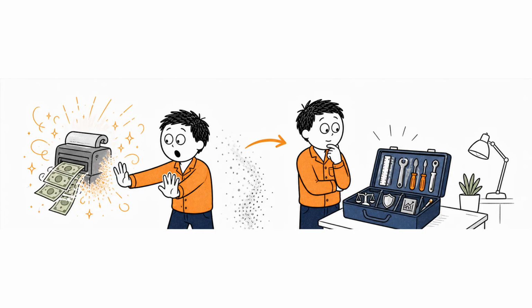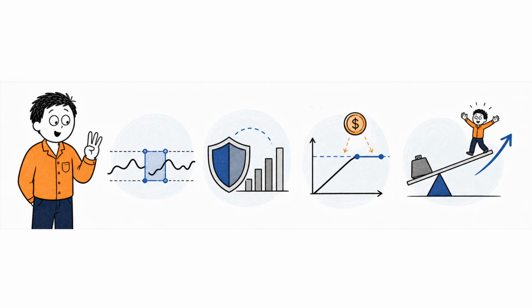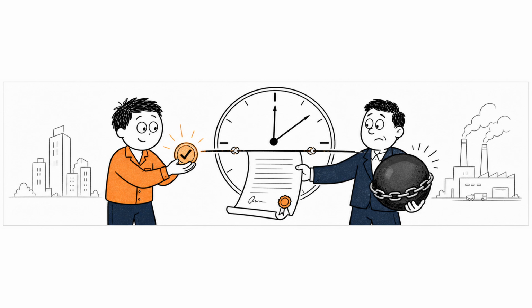Options are not magical machines that multiply money. They are tools for reshaping risk. They can turn a large investment into a smaller defined risk. They can protect an existing portfolio. They can generate income in exchange for giving up future possibilities. And they can create enormous leverage. The same flexibility that makes options powerful also makes them complex.